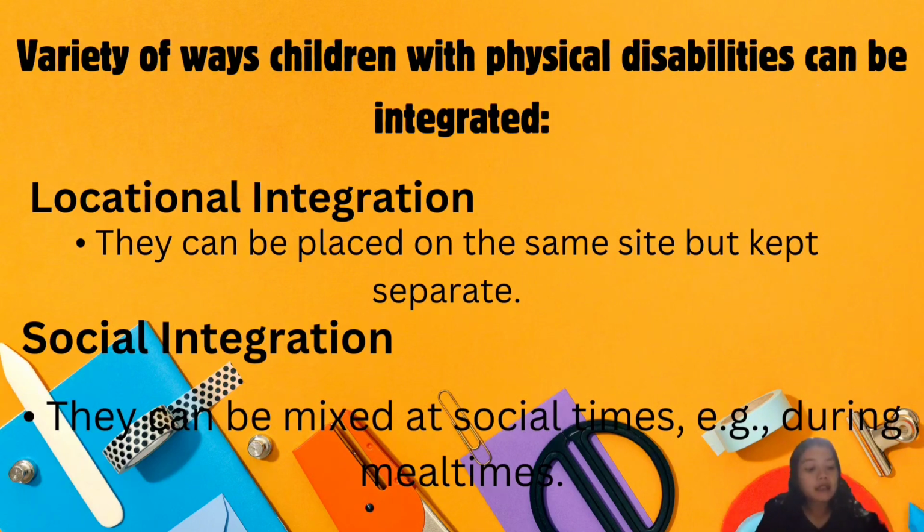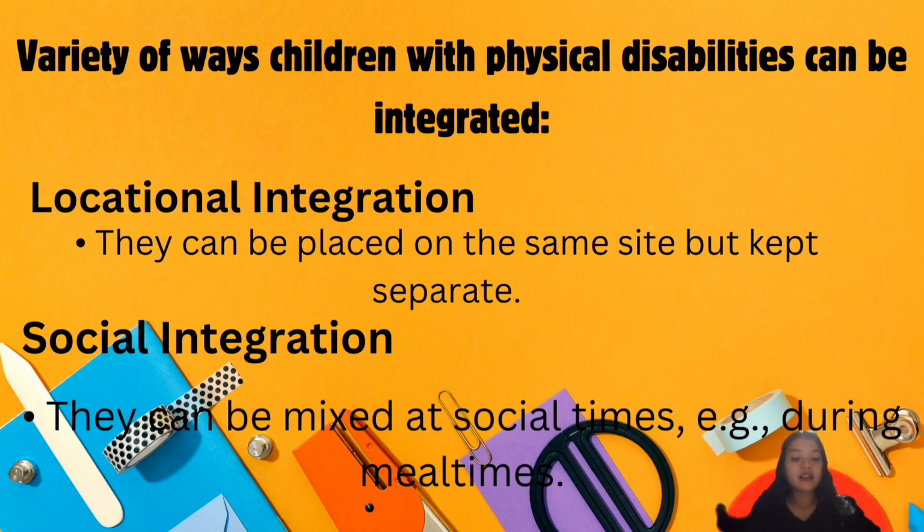They can be placed on the same site but kept separate, or this is what we call locational integration. That is, the children are in one room but in a specific place where they sit.